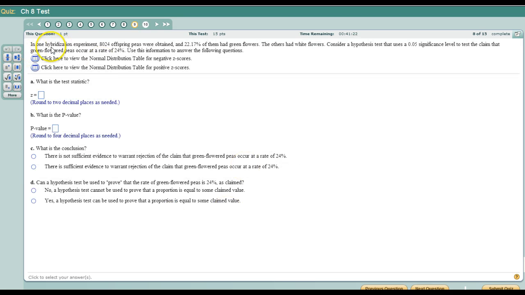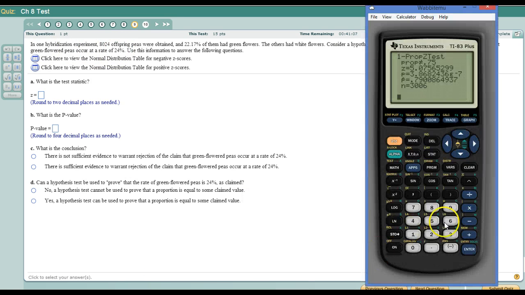Here we got another 1-prop z-test. I know it's 1-prop z because I'm testing the claim that the green flower peas occur at this rate of 24%. So we're testing a claim about a percentage or a proportion. That's 1-prop z, so once again, I'm going to use stat test 1-prop z.